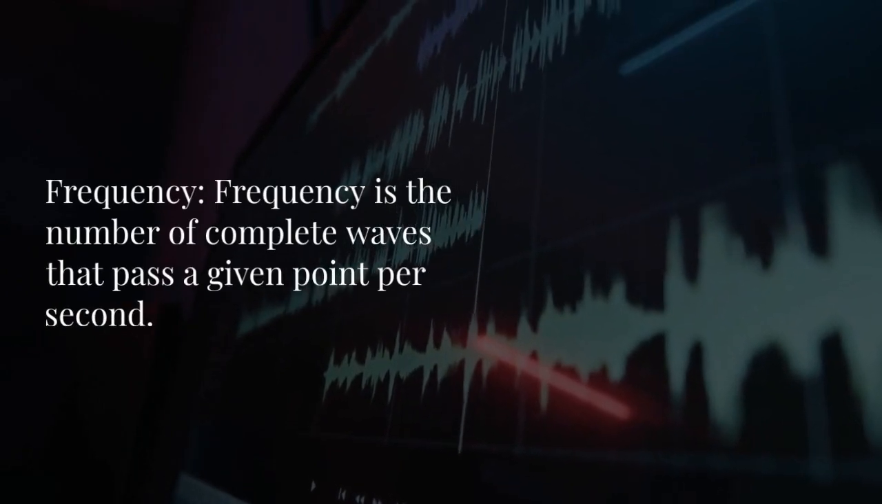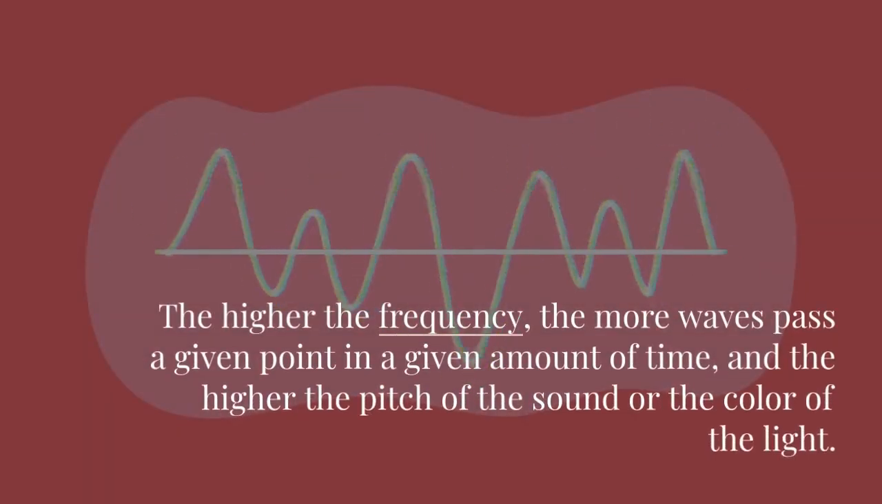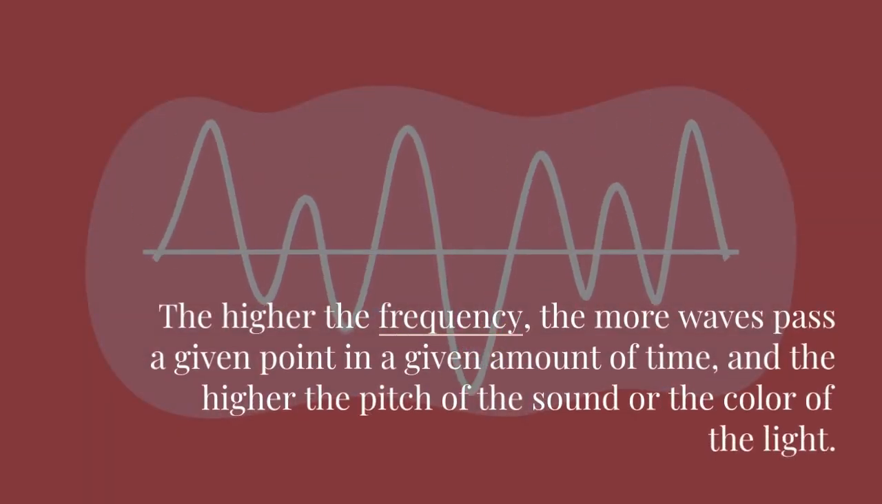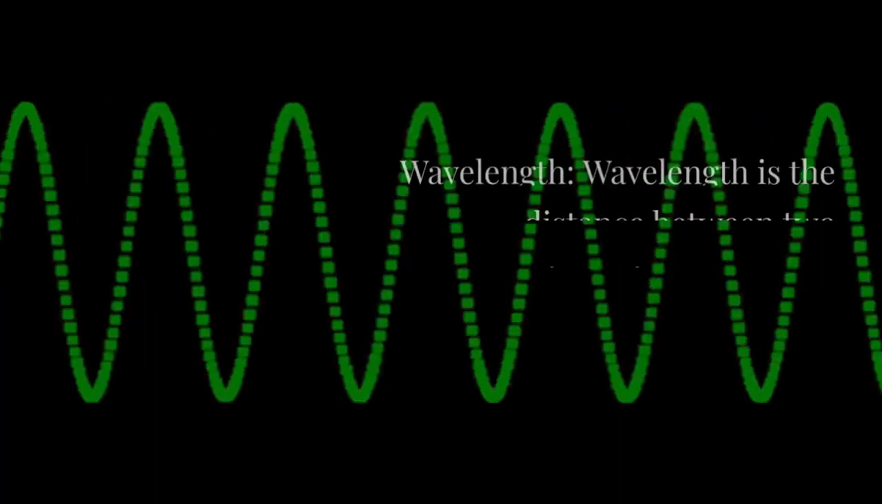Frequency. Frequency is the number of complete waves that pass a given point per second. It's measured in hertz. The higher the frequency, the more waves pass a given point in a given amount of time, and the higher the pitch of the sound or the color of the light.